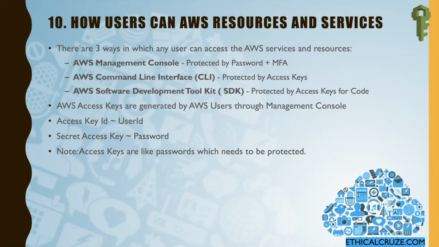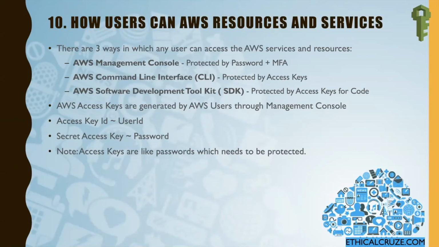The second and third ways are the CLI and SDK. CLI is your command line interface by which you can access AWS resources, and SDK is your software development kit by which your programs, the applications which are using AWS resources, can access those. Both of these are protected by access keys.